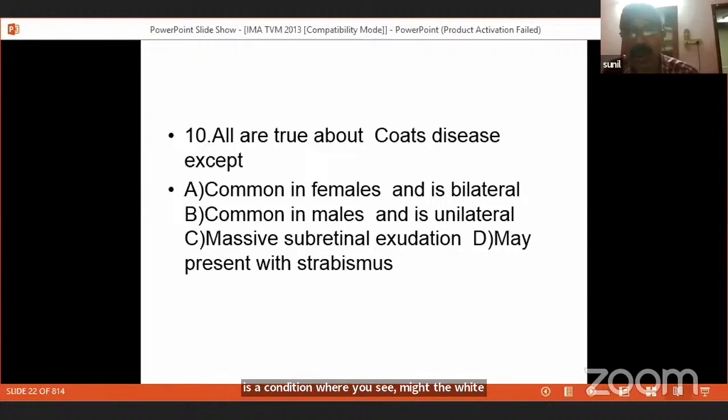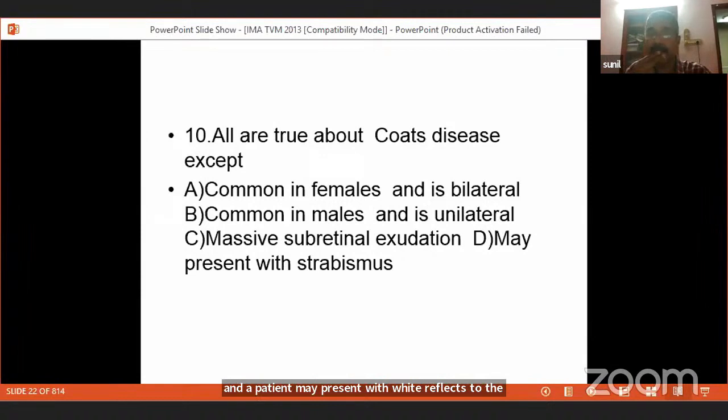Another entrance question: Coats disease is a cause of the white reflex of the pupil. So you understood. The retina gets detached and comes forward and occupies the space behind the lens because of the exudation from the angiomas in the retina. This is common in males and is unilateral. It's in only one eye. And the patient may present with white reflex of the pupil.